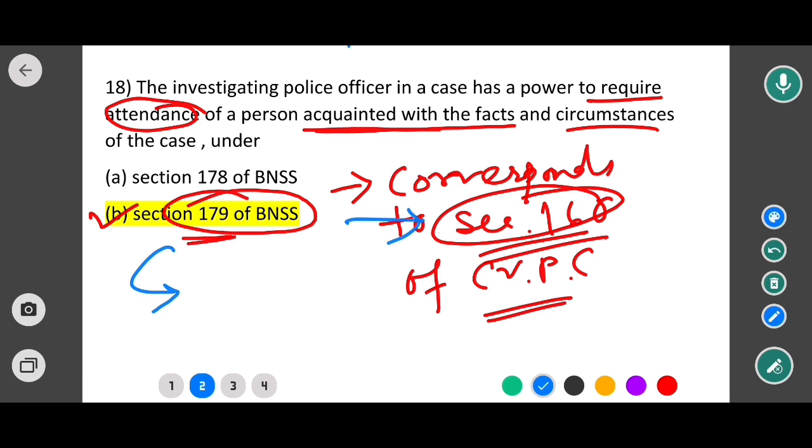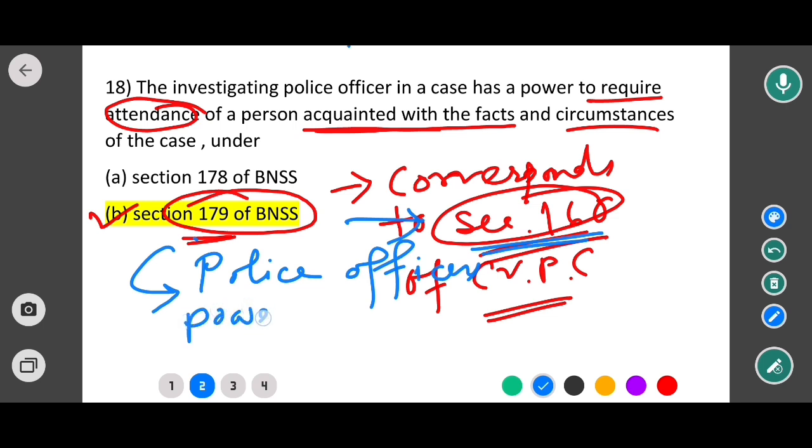So section 179 of BNSS and section 160 of CrPC is the same, which deals with the police officer's power to require attendance of witness.